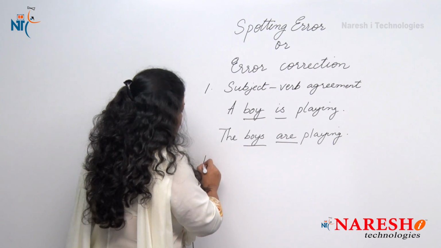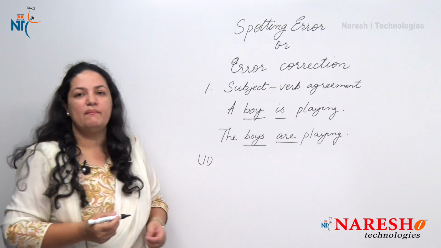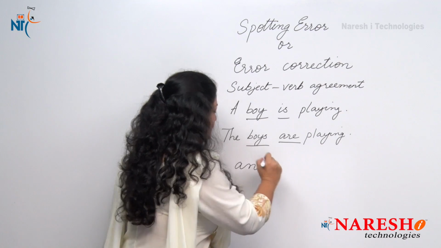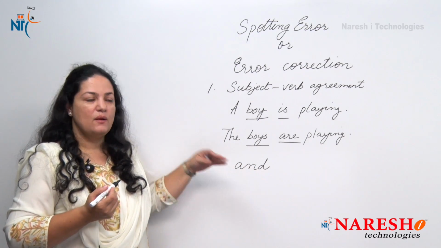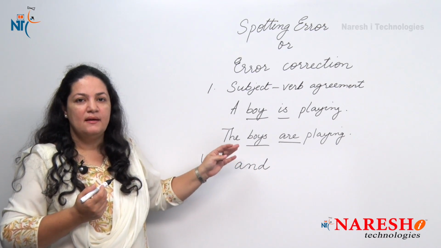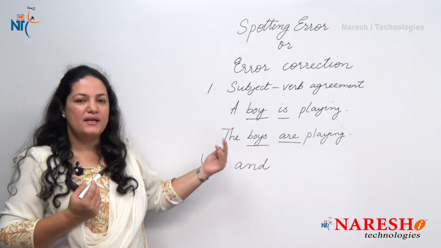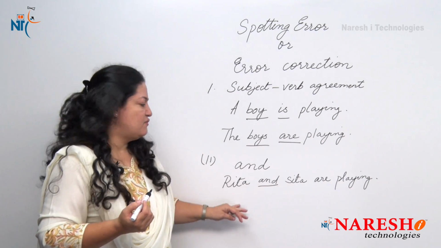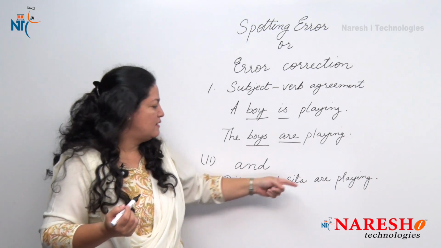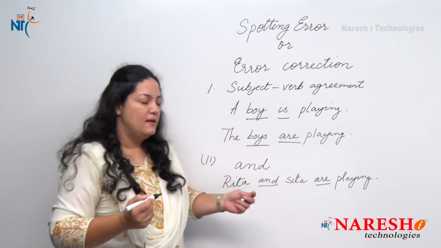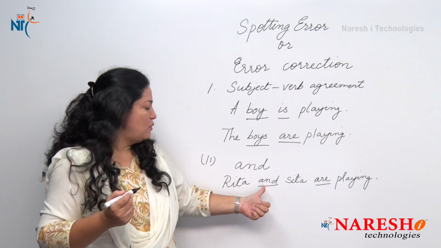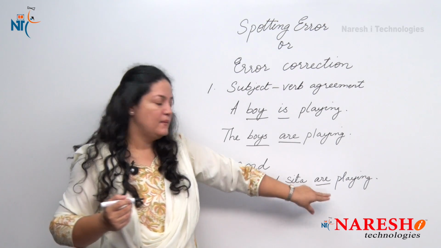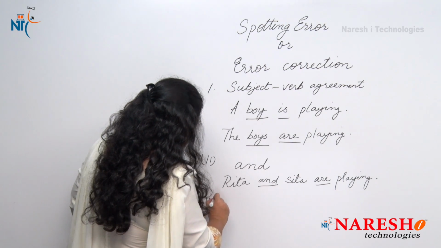Now the second rule in subject verb agreement is when we are connecting two subjects with and. When two subjects are connected by and, we use a plural verb. For example, here we have the two subjects Rita and Sita, connected by and. So the verb that we use here is are. Though the subjects are individually singular, the connecting word is and, so the verb would be plural, that is are.